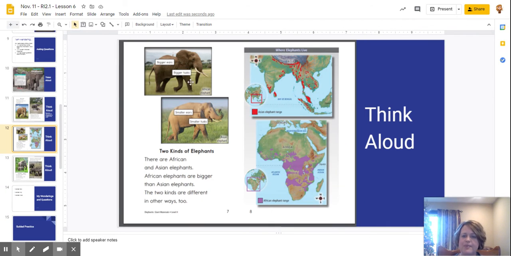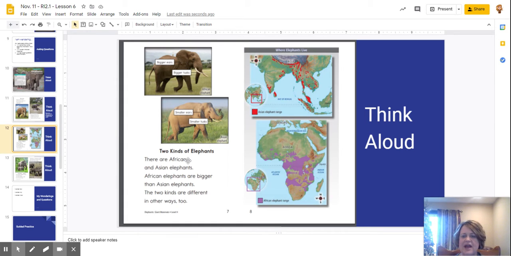If I look at the pictures, remember Mrs. Steck always said, look at the pictures, look at the captions. What is it trying to tell us? In this picture, it says this guy has bigger ears and bigger tusks. This guy has small ears and smaller tusks. So that tells us there are two kinds of elephants. Let's read and see what those are.